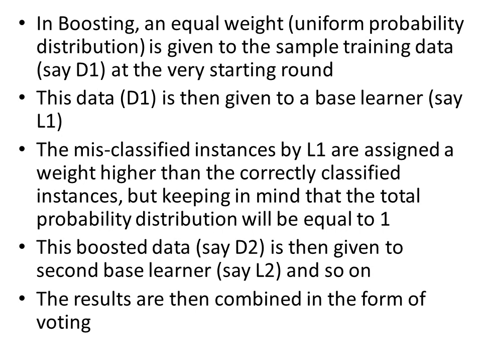Already I referred multiple learners are involved. So the basic data is given to the base learner, which is referred to as L1.